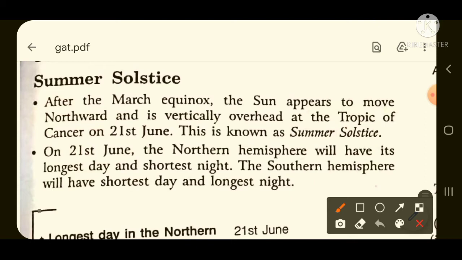So what is summer solstice? After the March equinox, the sun appears to move northward and is vertically overhead at the Tropic of Cancer on 21st of June. In equinox, you learned that the sun is vertically overhead at the equator, but in summer solstice, the sun is vertically overhead at the Tropic of Cancer, and the date is 21st June.